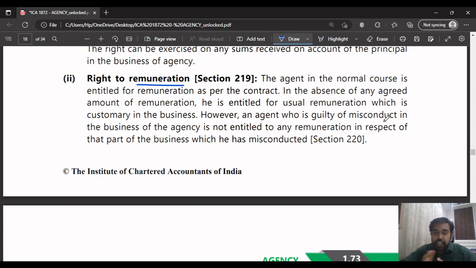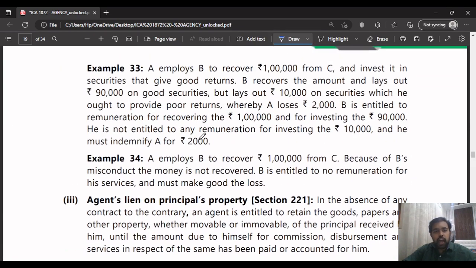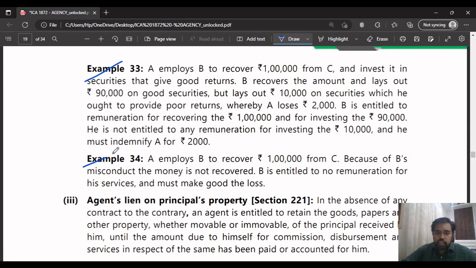However, if the agent has committed misconduct in a particular part of the business for the principal, then for that part of the business the remuneration will not be given to him by the principal. That's what they are saying in this paragraph. You can read it on your own, it's easy. I'll explain these two examples very fast, in a simple manner. I'll just give you the nutshell of what they are saying.